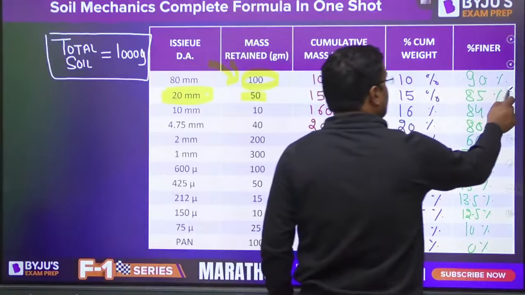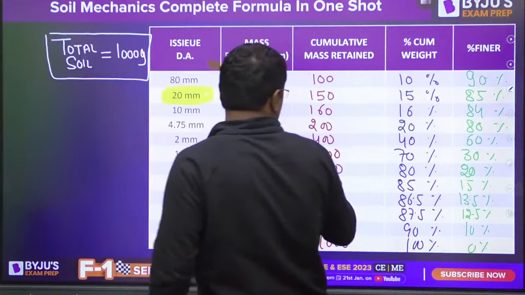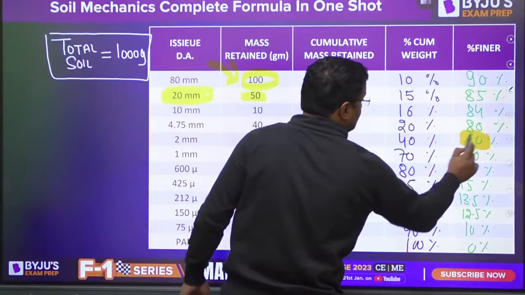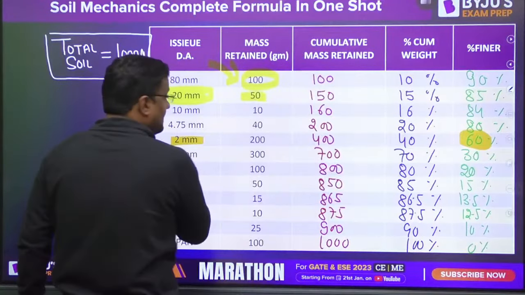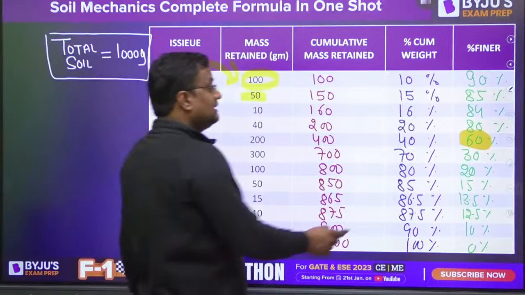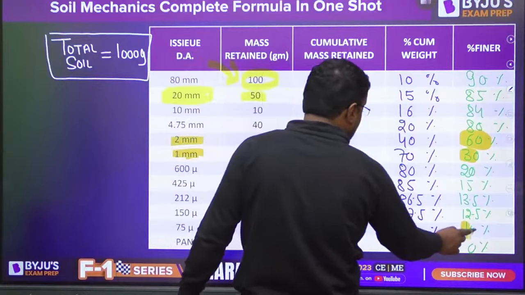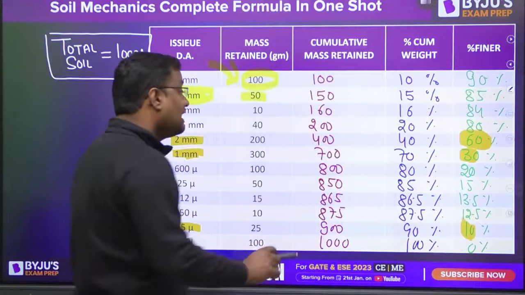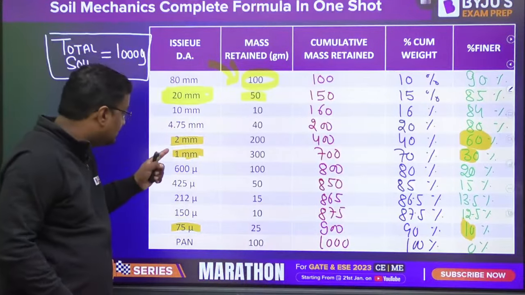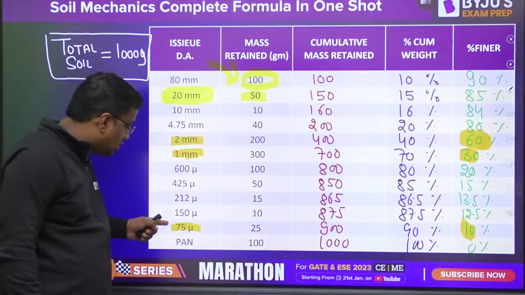Now from here we get some data like D60. D60 is the diameter below which 60% particles are there. D30 is the diameter below which 30% particles are there. D10 is the diameter below which 10% particles are there. And D60 is not always this, D30 is not only this, D10 is not always this.